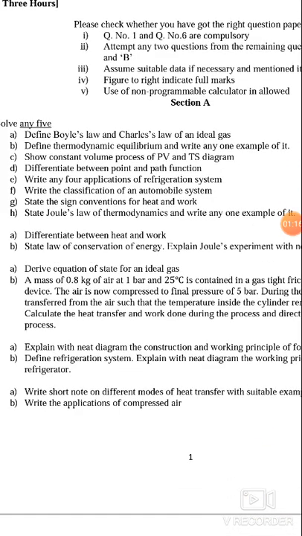Next, Charles law. What is Charles law? There are two statements of Charles law. If the pressure on a particular quantity of gas is held constant, then with any change of state, the volume is directly proportional to its absolute temperature. That is, V is proportional to T, right? That is, V by T is equal to constant. And if the volume of a particular quantity of gas is held constant, then pressure is directly proportional to the temperature, that is P by T is equal to constant.